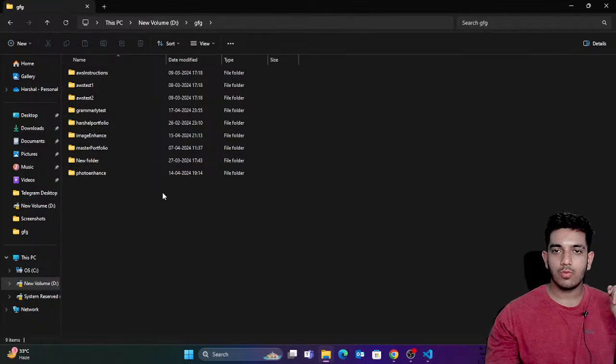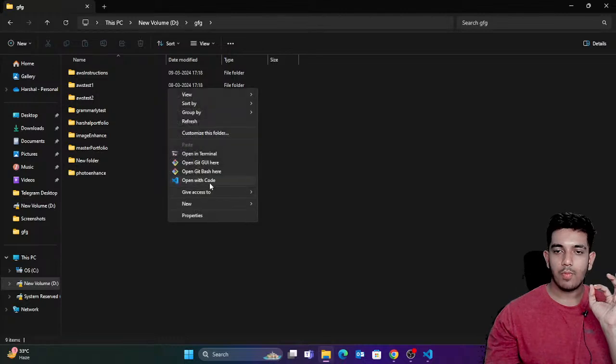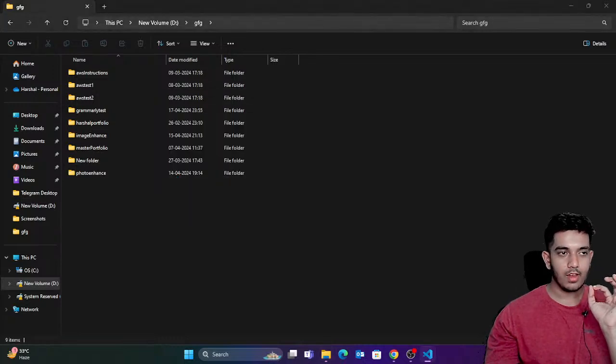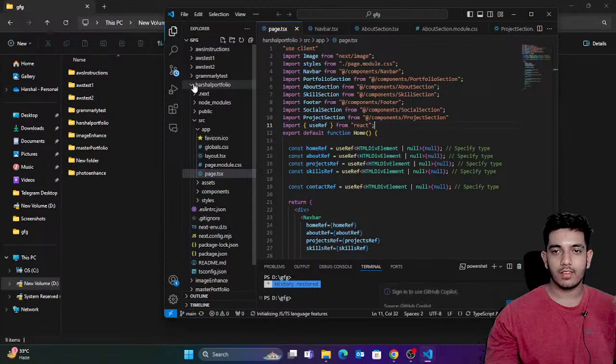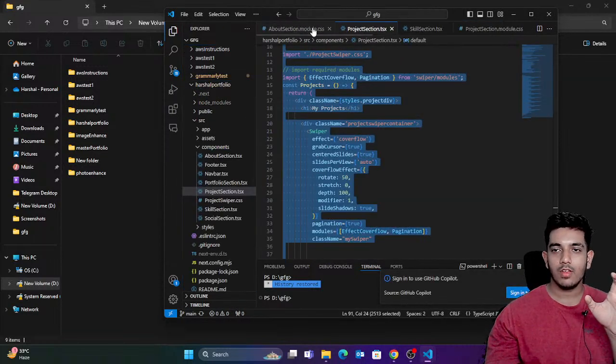So here in this folder or any folder you can create a Next.js application. I'm just gonna right click and open with code. So any of your folders would open with code, something like this. Assume that there is no file here. Okay, so you have a fresh folder.